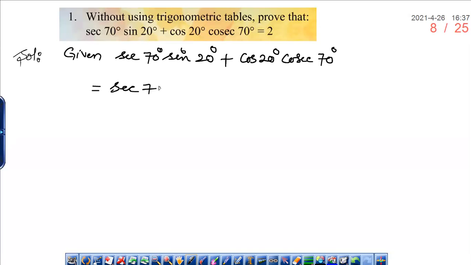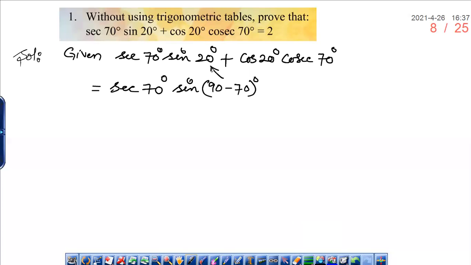So if I write sec 70 degrees into sine, can I write 20 degrees as 90 minus 70? 90 minus 70 is 20.